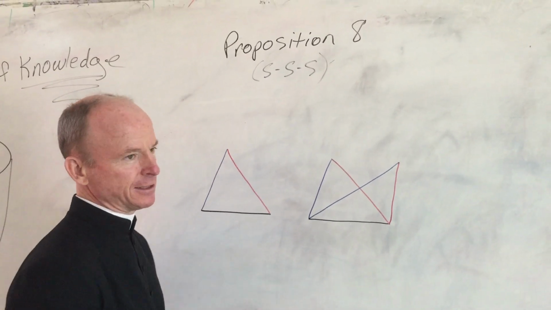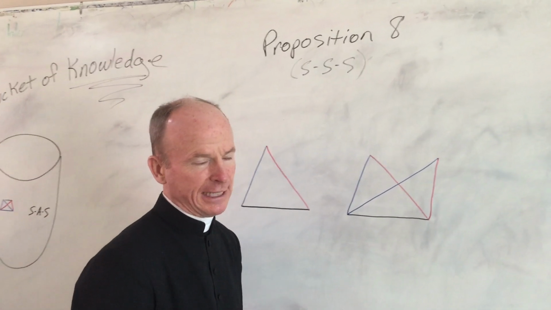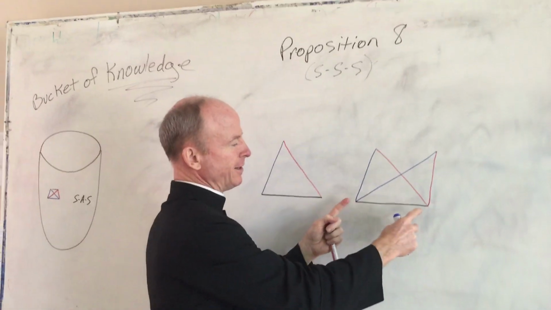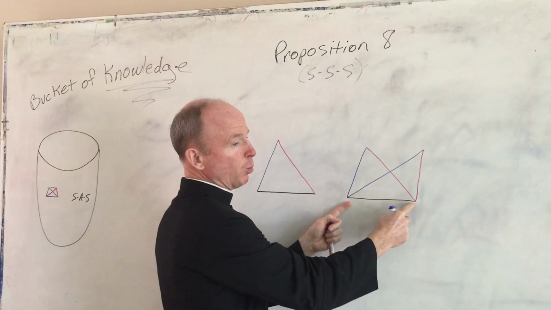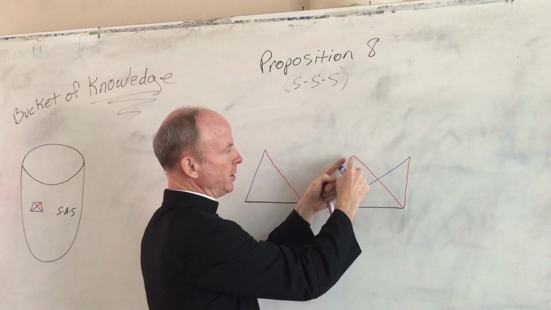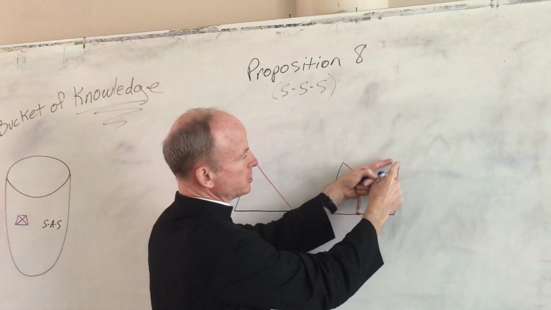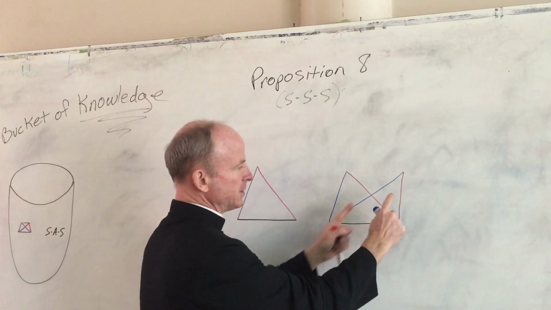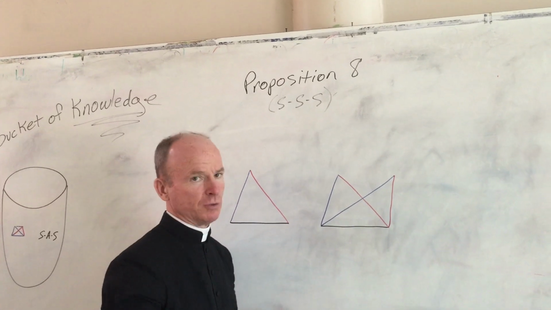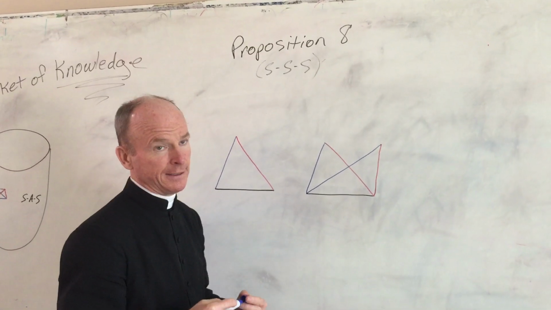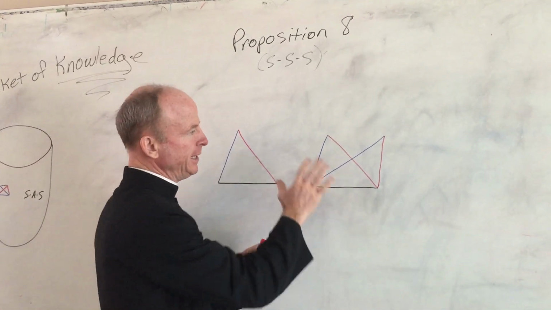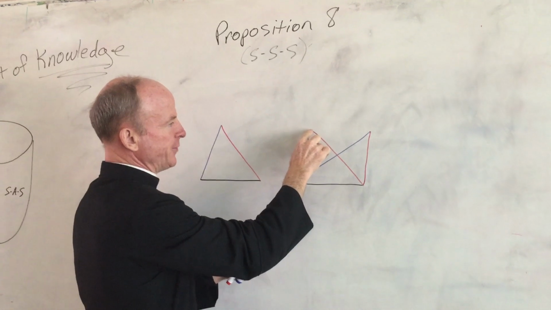So now we have a case contrary to what we showed in proposition 7. Remember, proposition 7 showed to us that there cannot be set up on one straight line two straight lines meeting at a point and two other straight lines meeting at a different point, such that those coming from the same points are equal. That cannot happen. You can review Prop 7. It's always good to review. So because we showed that that cannot happen, they would not fall at a different point, they must fall on this point.